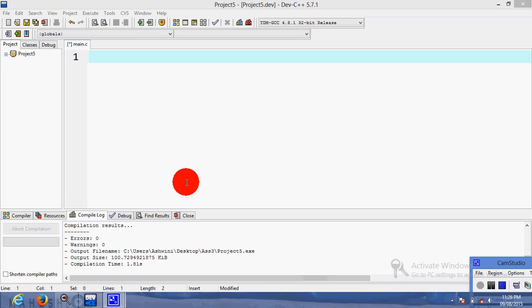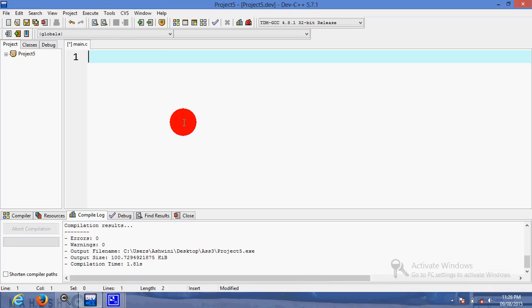Hello everyone, this is Ashwini Abare and today we will discuss the next assignment, which is the type command. Simulation of the type command. What is the meaning of the type command?